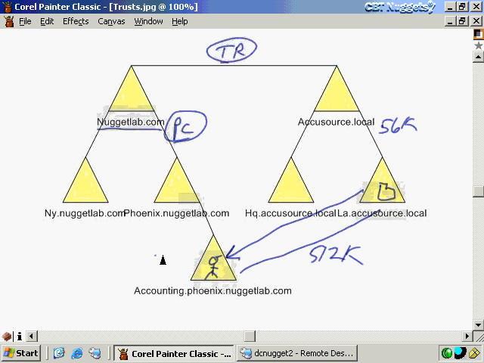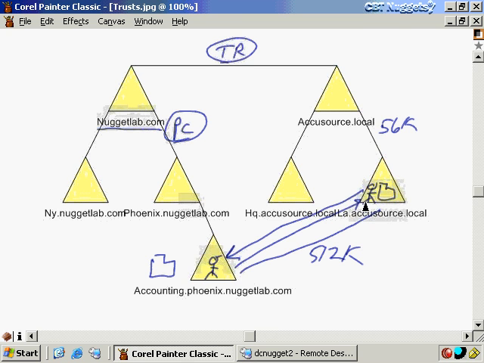Now likewise, if I have a resource down here that I want to access by using a user account up here, then I could create the trust going the opposite direction. And now this domain trusts users and groups in this domain. By the way, this is only going to grant access to resources for which we explicitly grant access, just the way you would in a single domain. So by creating these trust relationships, we're not automatically giving away the farm and throwing open the barn doors so that everybody in any domain can access all of our resources. You still have to use the access control list to manually grant those resources.